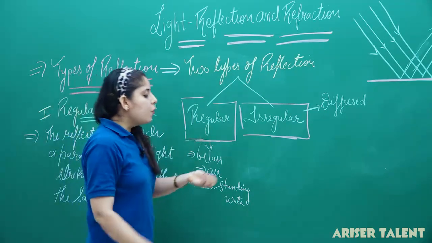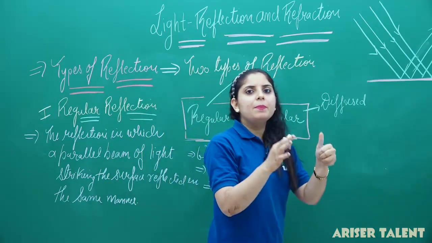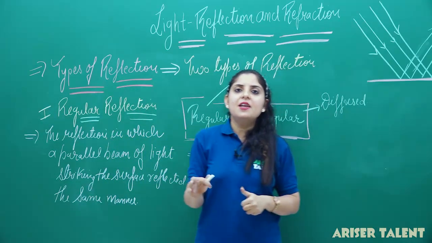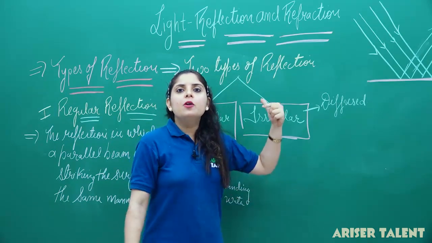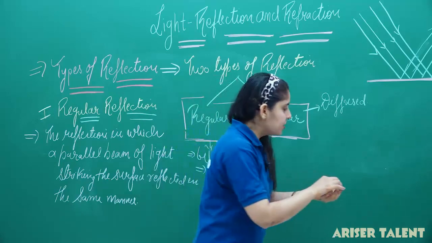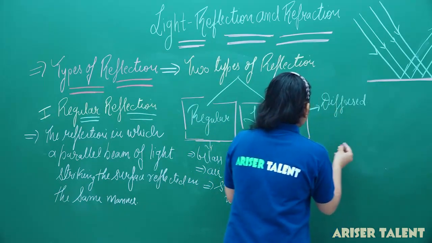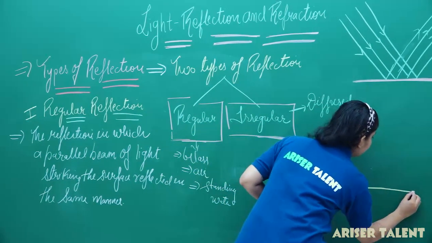Now, in case of irregular reflection, the parallel beam of light striking any surface will not follow the same path. Instead of that, the rays deviate in different directions. So, let's see what the diagram is saying about irregular reflection.